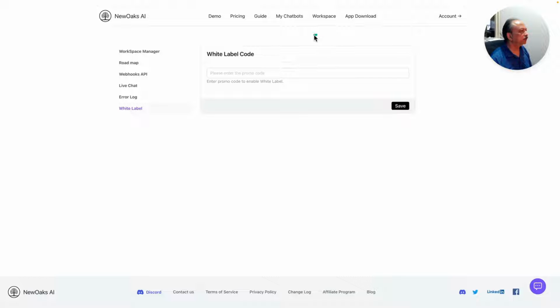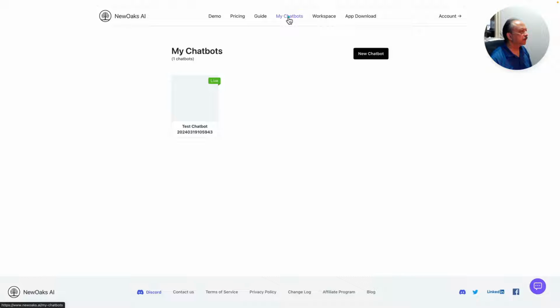So now let's go to my chatbots. And so here you will have all your chatbots listed. And I don't know, because I didn't create more than one workspace. But once you create more than one workspace, I don't know how this dashboard is going to look in terms of letting you know which chatbot belongs to which workspace. So that's something I haven't tested.